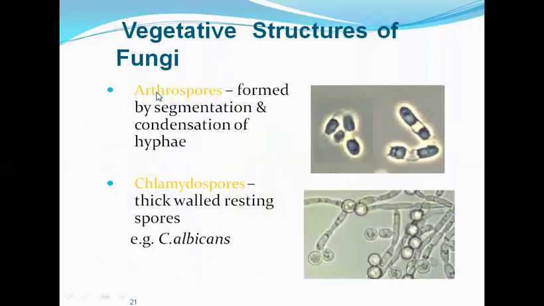Then the next vegetative structures are the arthrospores, which are formed by segmentation and condensation of hyphae. So these are the arthrospores. The hyphae are segmented and get condensed. Then we have the chlamydospores. These are thick-walled resting spores. They are seen in Candida albicans. So these round structures are the chlamydospores seen in Candida albicans.